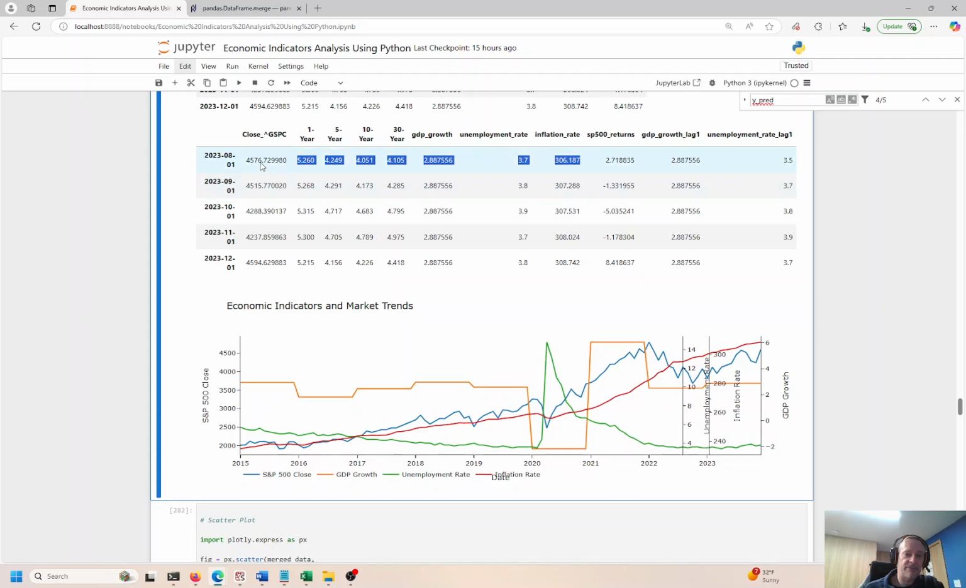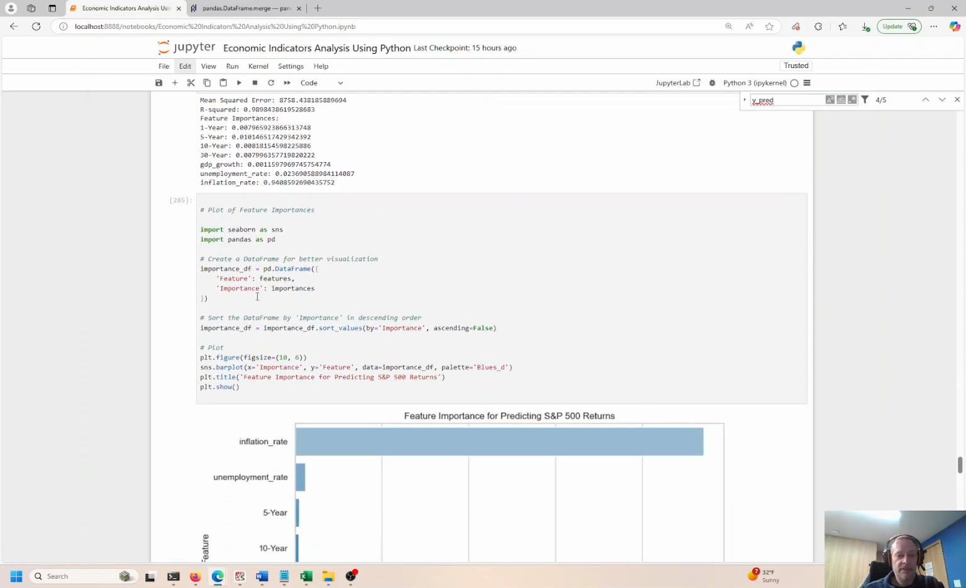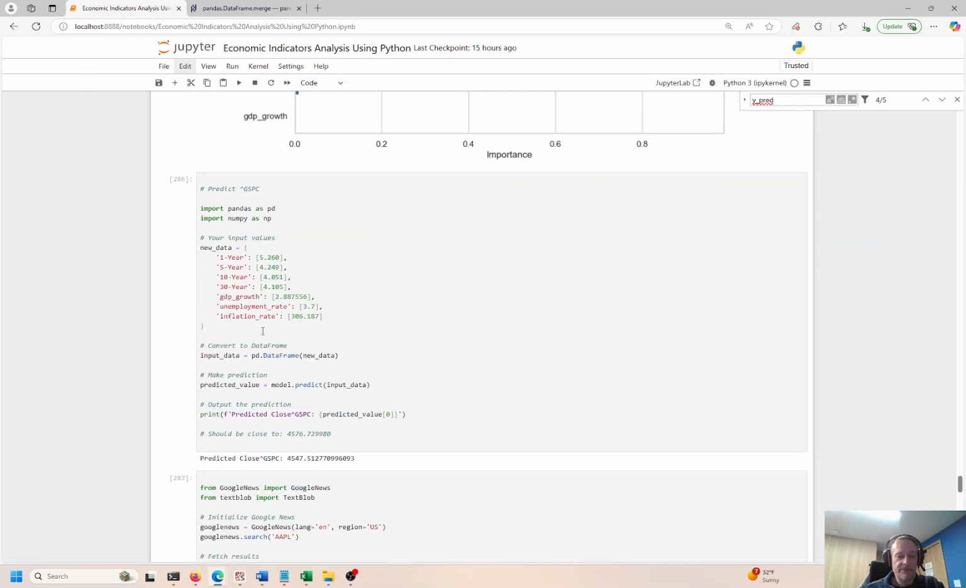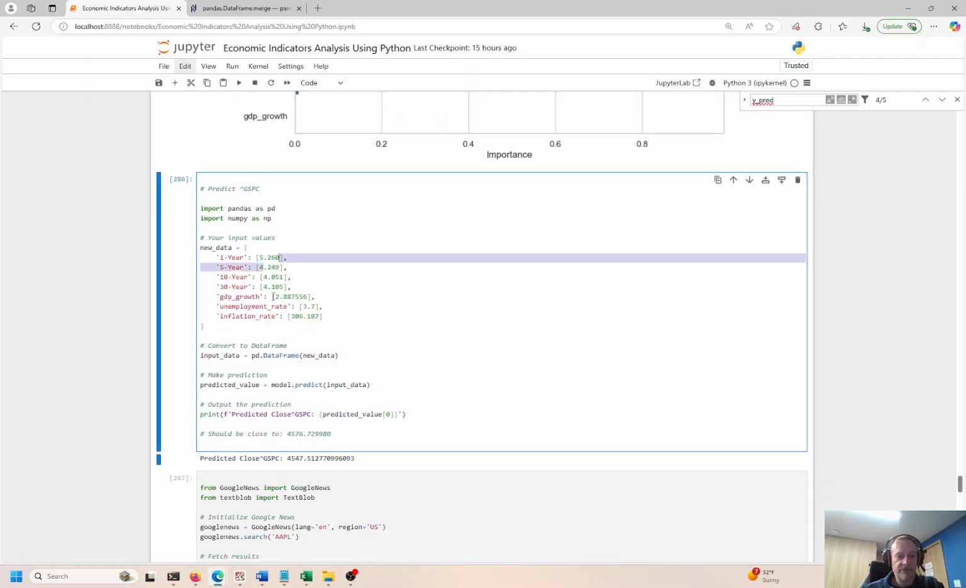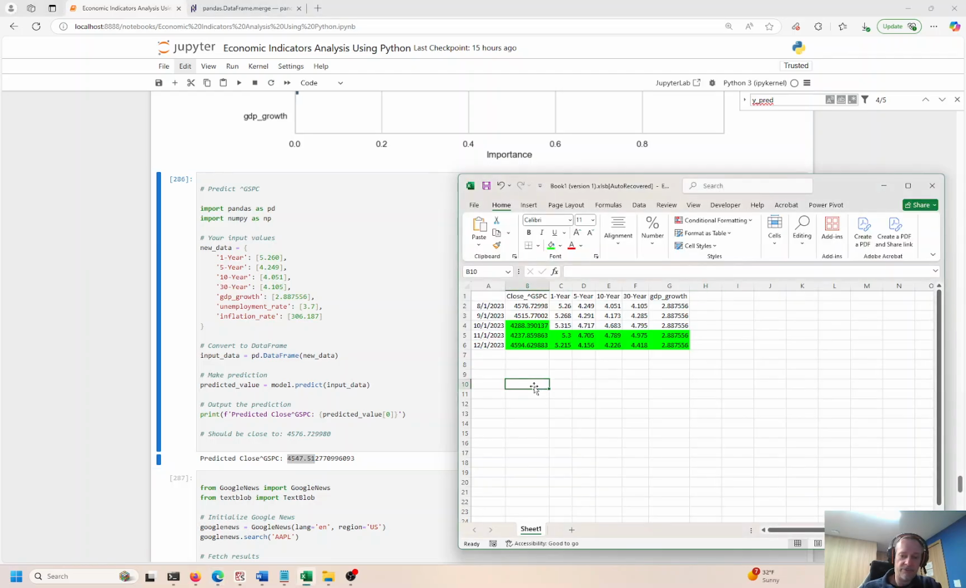And then you can see the S&P 500 is 4576.72. Okay, that's important. So I put that into the model. Oh, that's the feature importance here. 3.06, these are numbers I just showed you. Run it. 4576.72, that would be the actual number. The model predicts 4547.51. So that is close. Let's see how close that is. Equals divided by 4576.72, and 0.99.